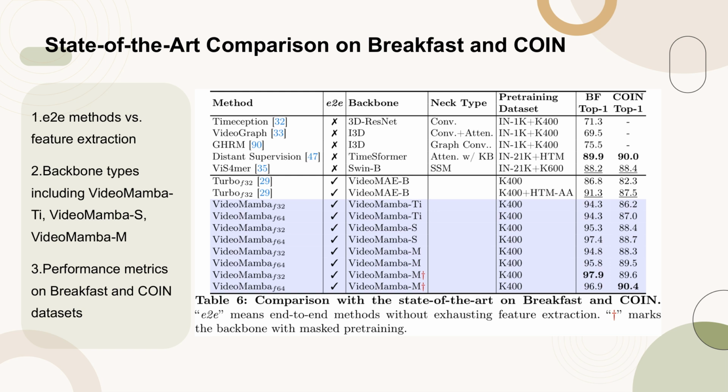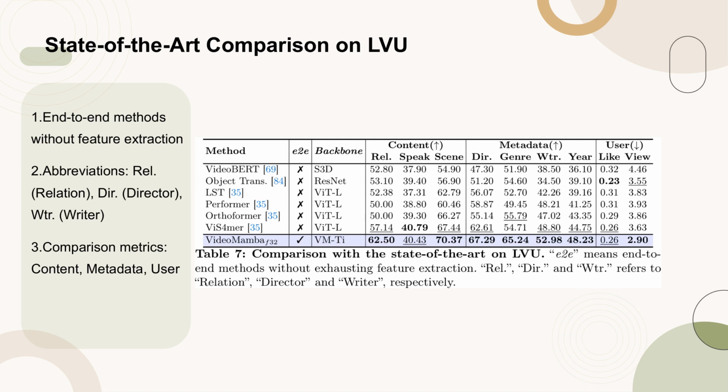Table 7 provides a comparison of state-of-the-art methods on the LVU dataset, focusing on end-to-end approaches that do not exhaustively extract features. The table highlights key abbreviations such as REL, for relation, DIR, for director, and WTR, for writer. The comparison metrics include content, metadata, and user, which are essential for evaluating the performance of these methods in relation to the LVU dataset.